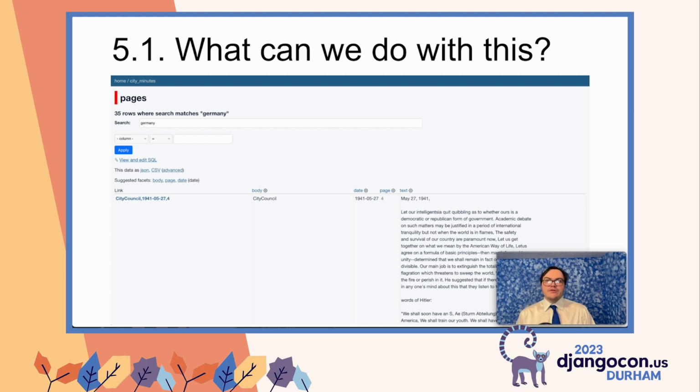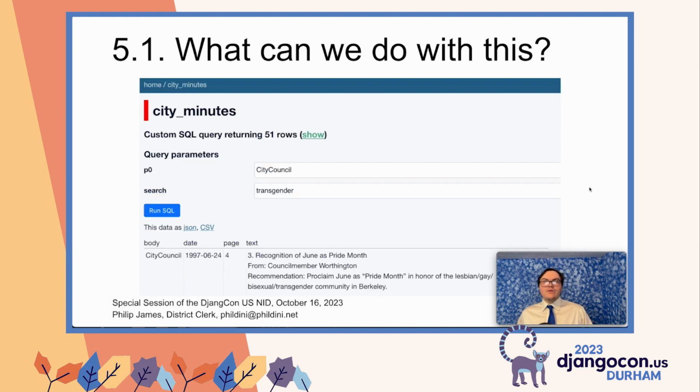From May 27, 1941: "Let our intelligentsia quit quibbling as to whether ours is a democratic or republican form of government. Academic debate on such matters may be justified in a period of international tranquility, but not when the world is in flames." This is someone asking the Berkeley City Council to take a strong position against Hitler and Germany in World War II. That's the kind of cool thing you can pull out when you have access to this data. Or perhaps you want to know when was the first time that transgender rights were mentioned in a particular city council meeting? Here we see that for Berkeley in 1997, they talked about transgender rights as part of celebrating Pride.